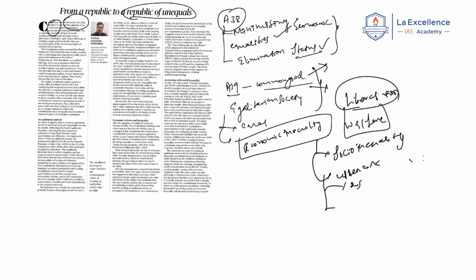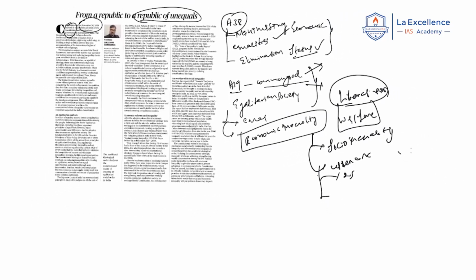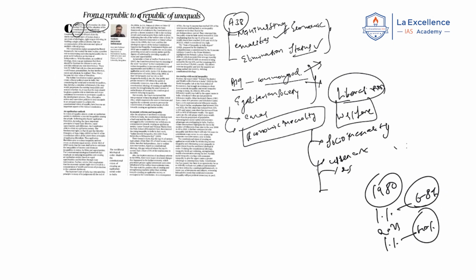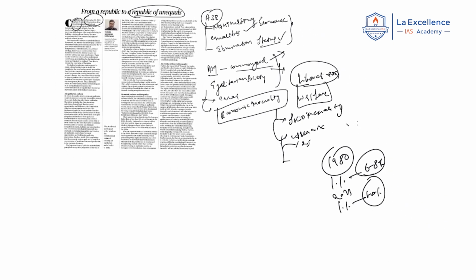To substantiate his point, he said that around the 1980s, the top 1% were earning around 6 to 8% of national income. After liberalization, around 2023, the 1% is earning 40% of the income. This indicates increasing economic inequality.